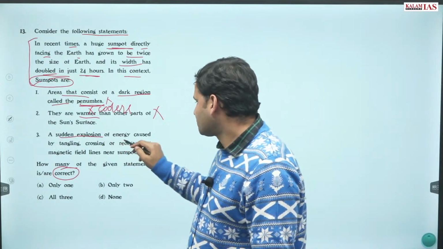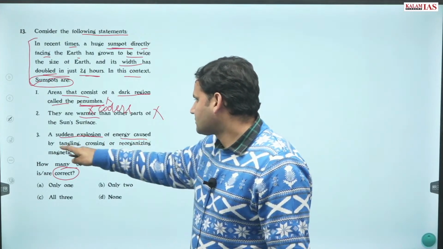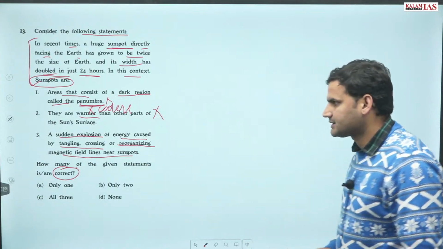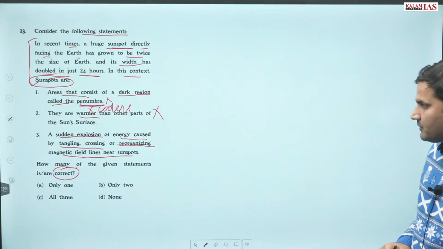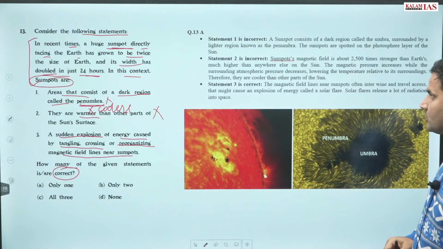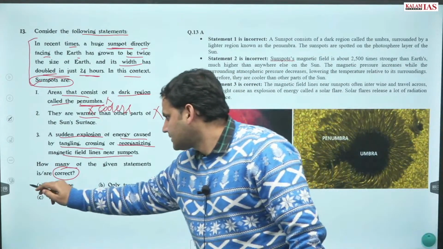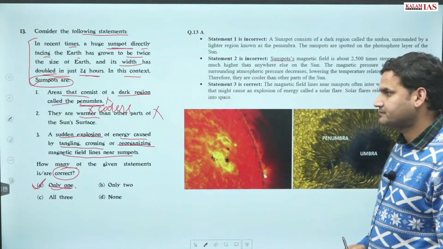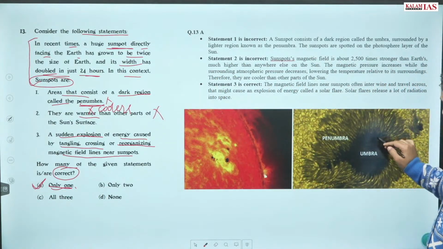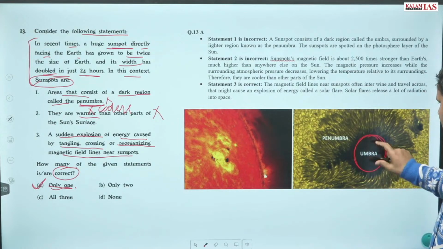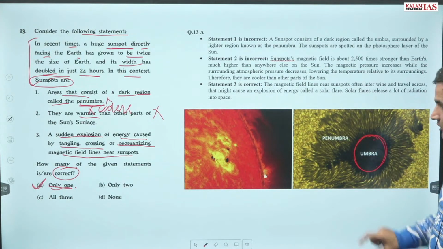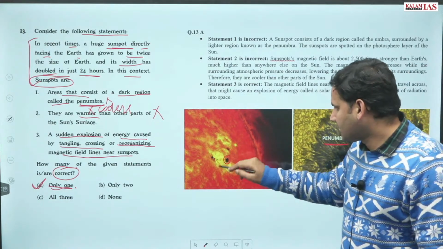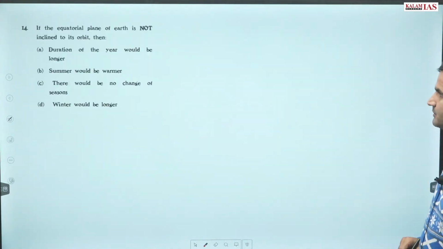A sudden explosion of energy caused by tangling, crossing or reorganizing magnetic fields near sunspots. Yes, this is true. What is the answer? Answer is one of them is correct. I hope this is clear. Umbra is the darker part or the cooler part. Here you can see umbra and penumbra, the darker parts and the cooler parts.